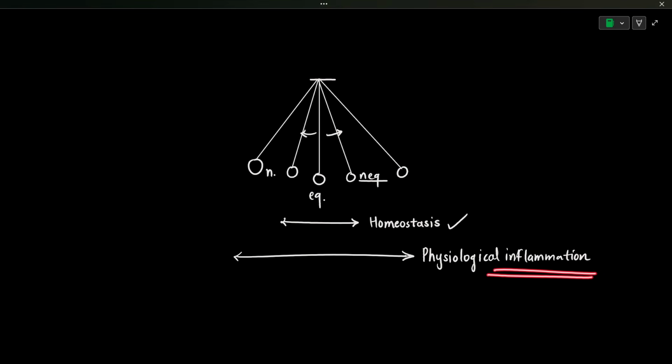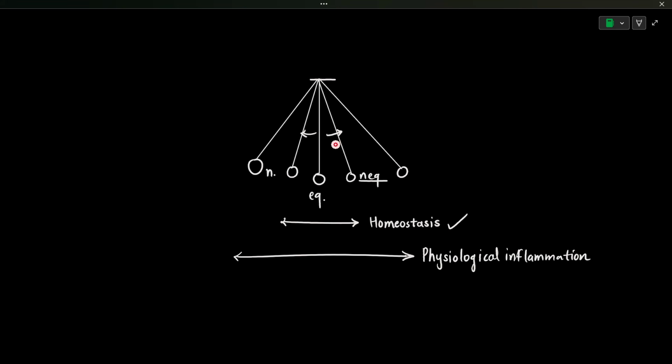In fact, it is very helpful for clearing the pathogenic attack and for tissue recovery, so that damaged tissue will be repaired and whatever pathogenic attack was there in the host will be cleared. And once the pathogen is cleared, the physiological inflammation is going to clear out, resulting in the homeostatic condition. So the individual will go back from the inflammatory state to the homeostatic state. The clearance of inflammation is possible when there is physiological inflammation.